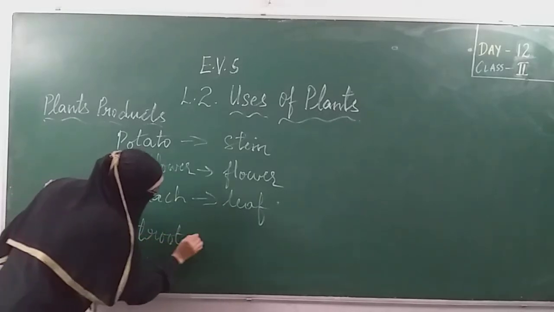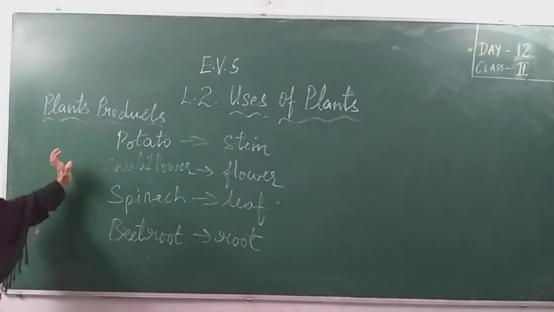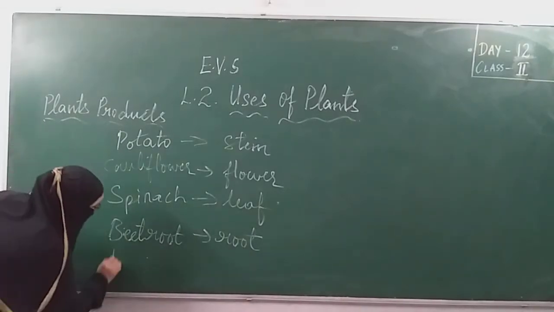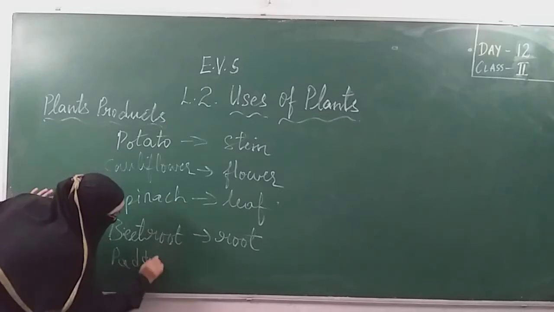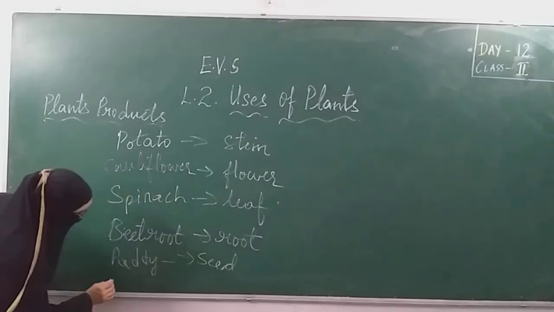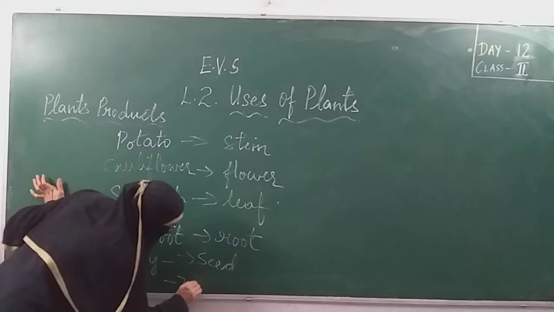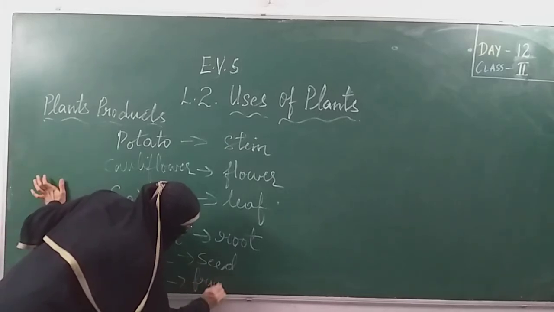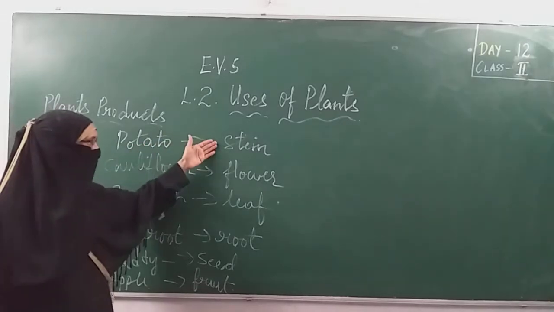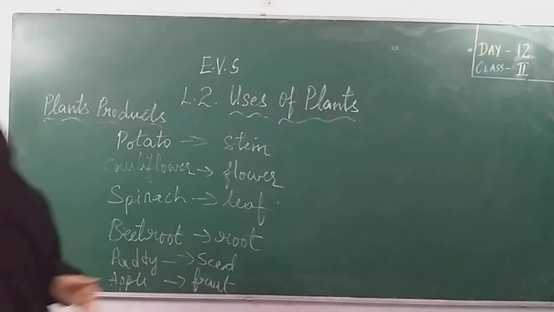Beetroot is in the form of root. This is all we studied in the previous classes. You can take paddy, maize in the form of a seed. And still what we have left? Fruit. These are the parts of the plants. We are eating the stem of a plant, flower of a plant, leaf of a plant, root, seed and fruit.